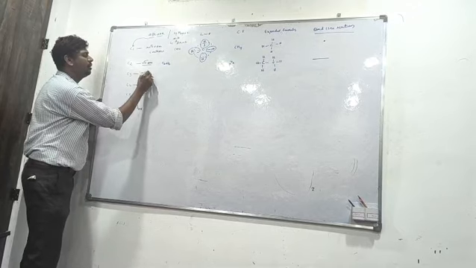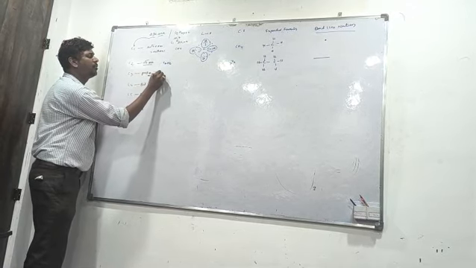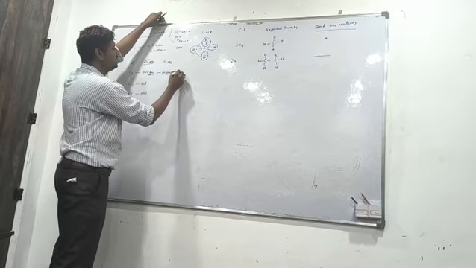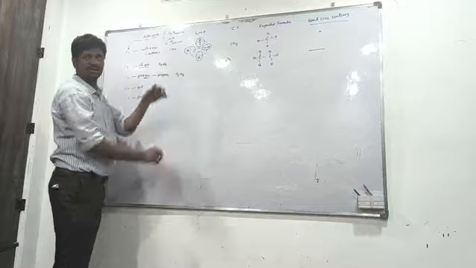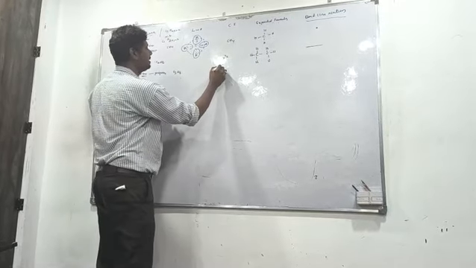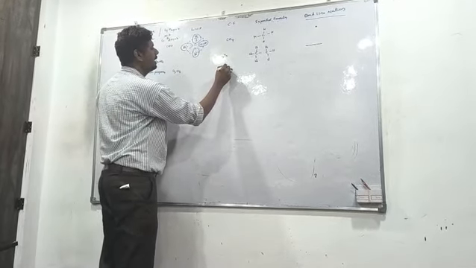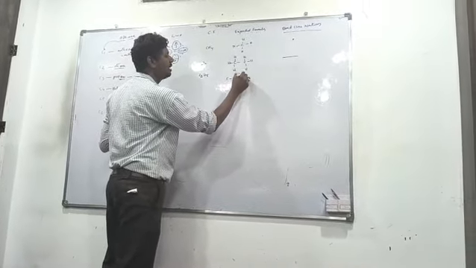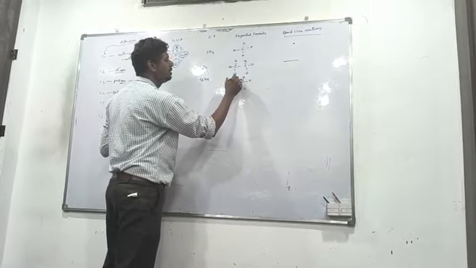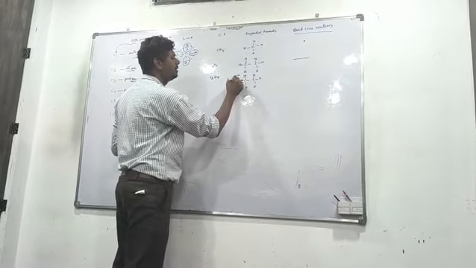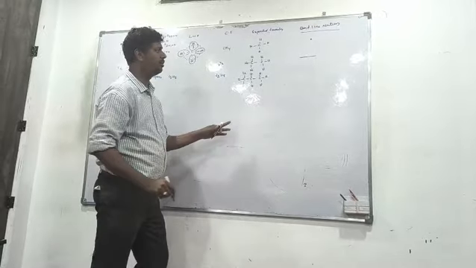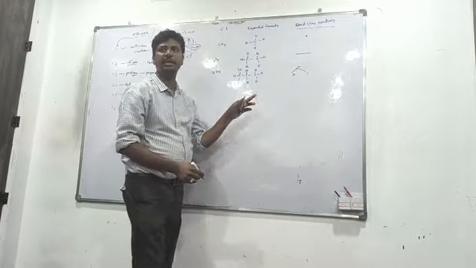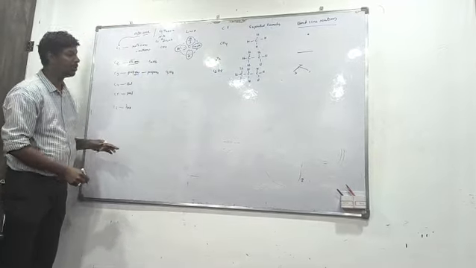Now third one, beta, is prop plus ane, propane. The molecular formula of propane is C3H8. In condensed form also it is C3H8, beta. Then in expanded form you can take carbon and hydrogen. Now bond line notation: 1, 2, 3, 3 carbons. 3 carbons is called prop.